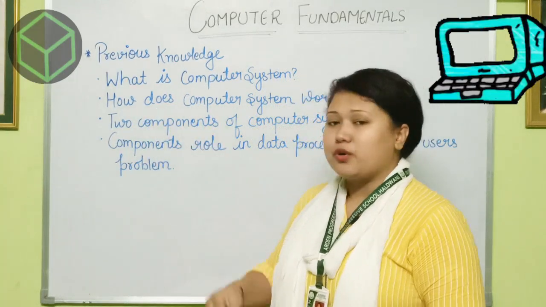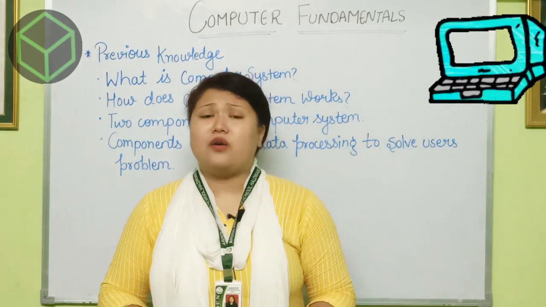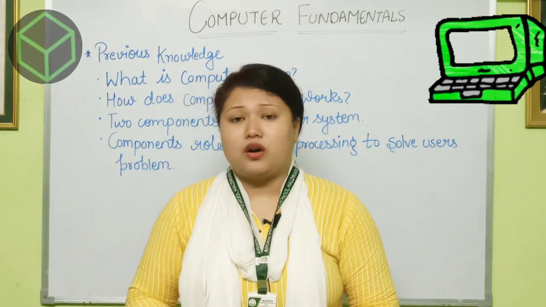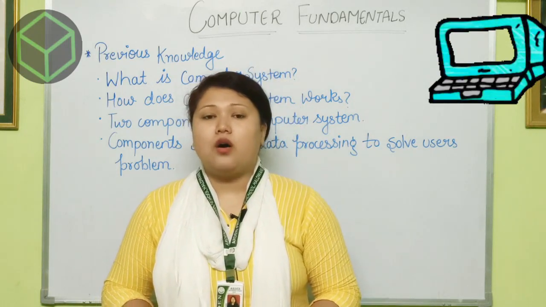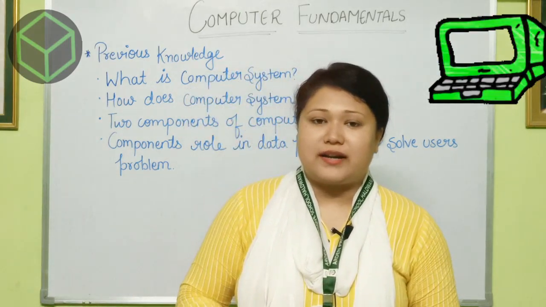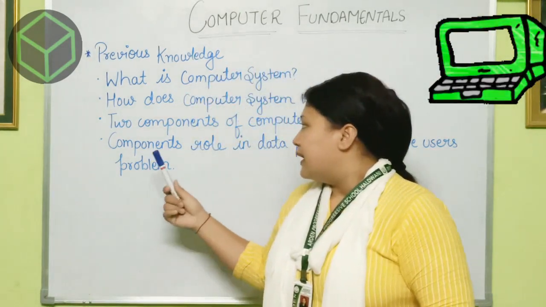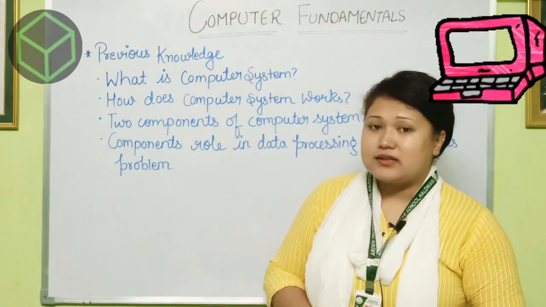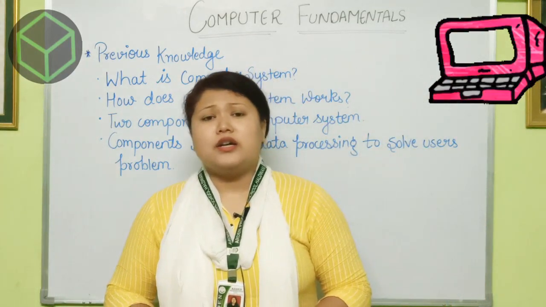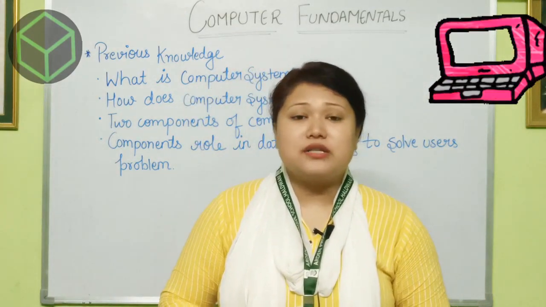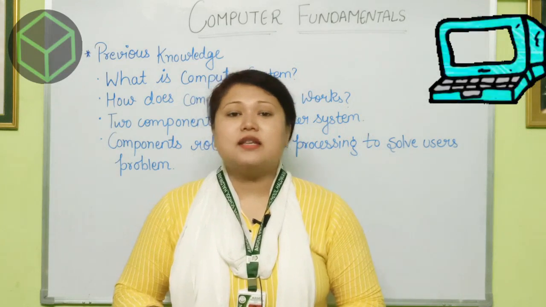Next, how does a computer system work? We all know about it. A computer system works on the basis of IPO, that is input, process and output. Next are the two components of a computer system: first is hardware and second is software.